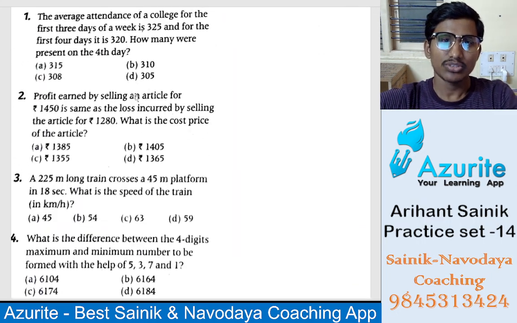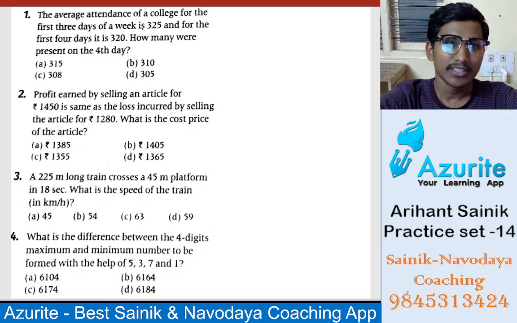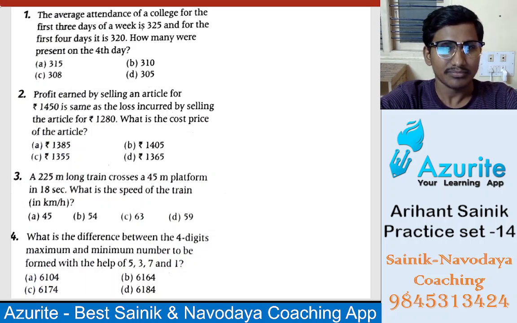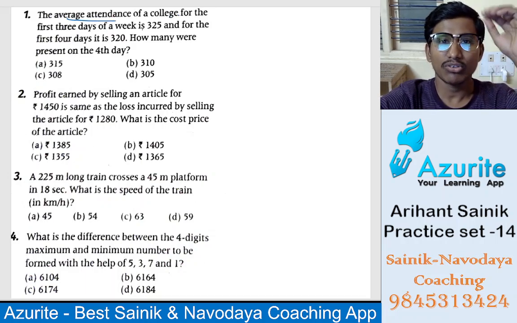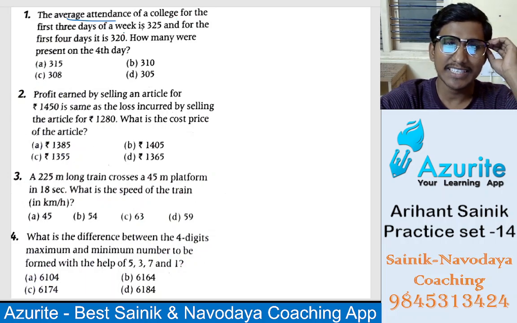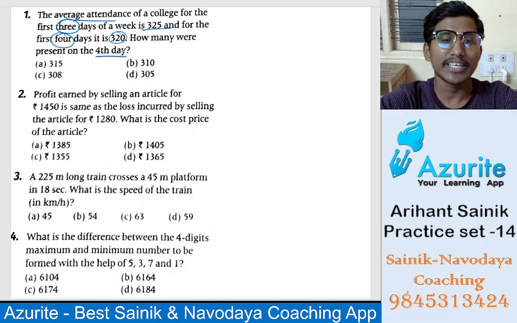Okay. So these are the questions, right? So the first question is of maths. If you see the first question, the average attendance of a college for the first 3 days of a week is 325. So for 3 days 325, and first 4 days 320. How many were present on the fourth day?